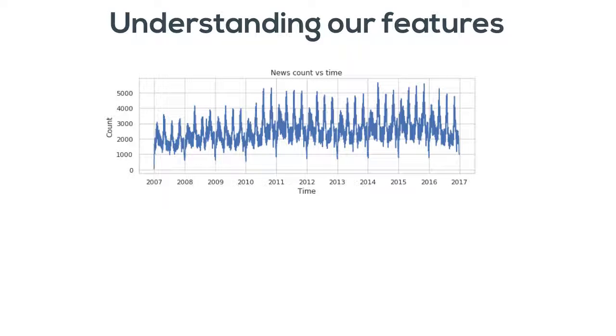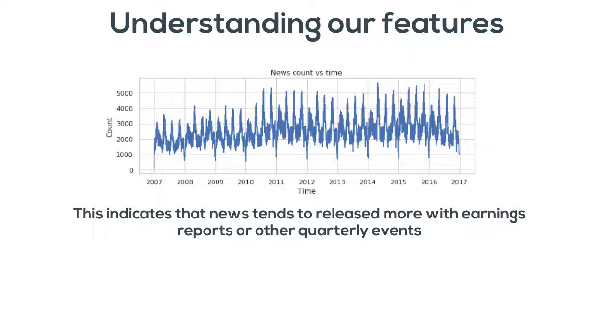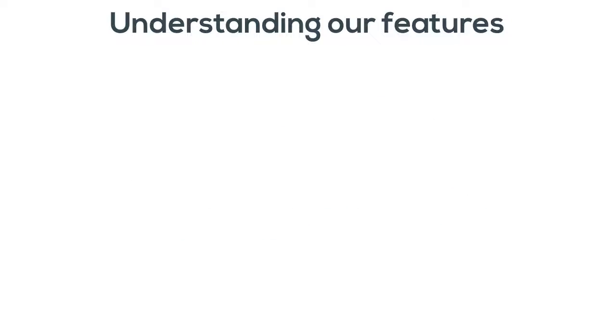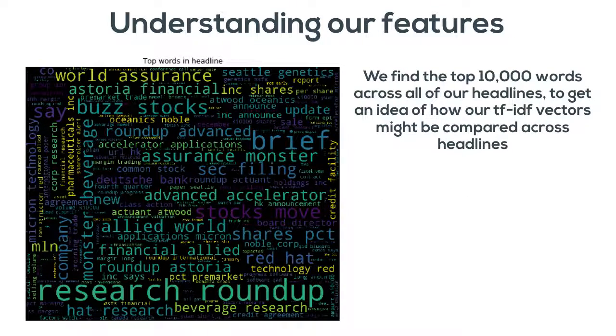For feature engineering, here we plot the count of news in all of our features over time, and we observe that most news happens toward quarterly events, such as earnings announcements. Here, we plot the top 10,000 words across all headlines in our features. This gives us a sense of how our TF-IDF vectors might compare across different headlines.